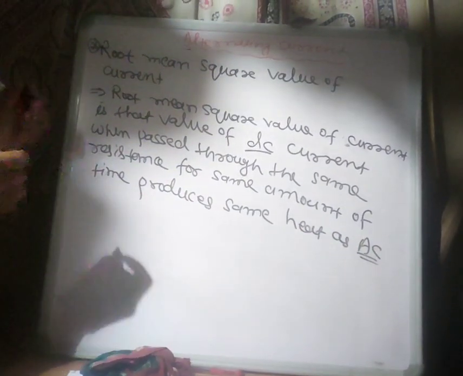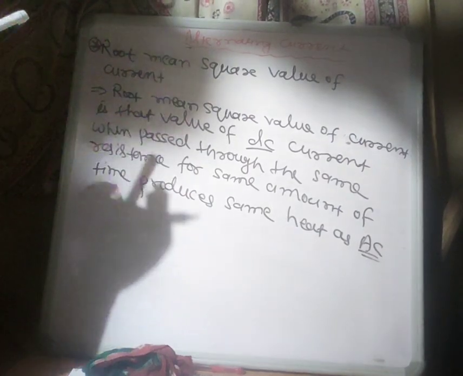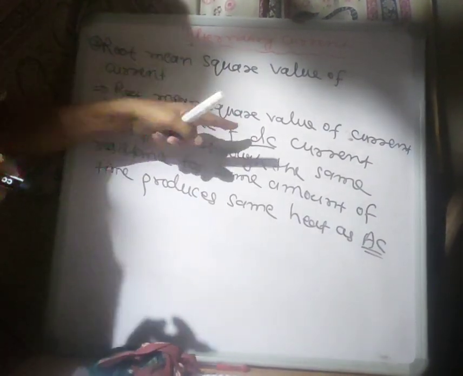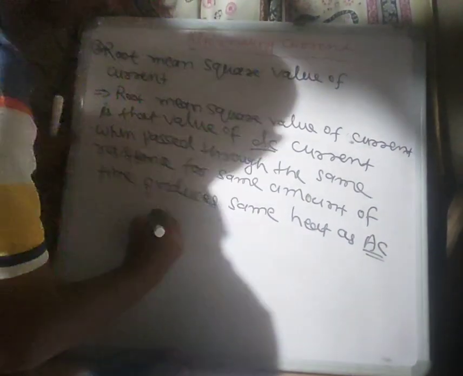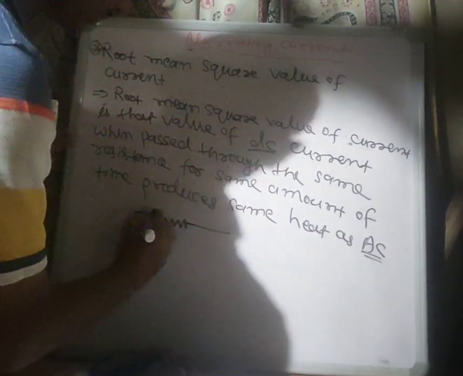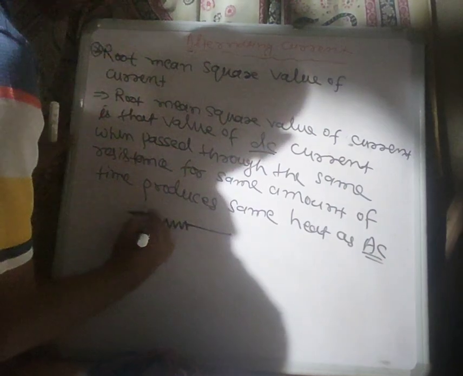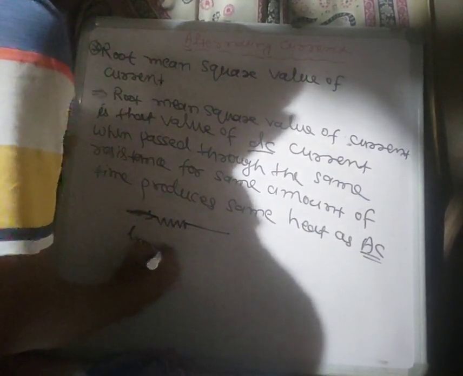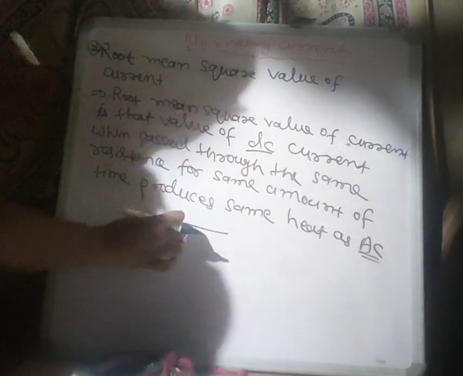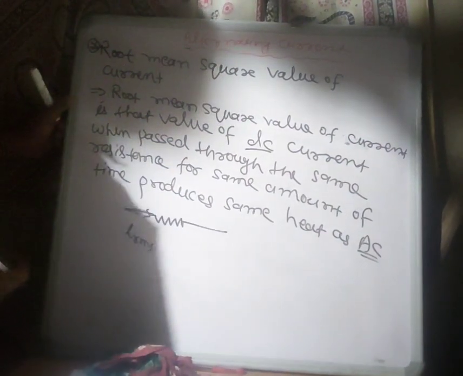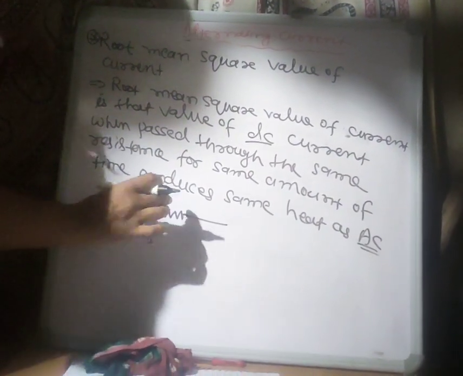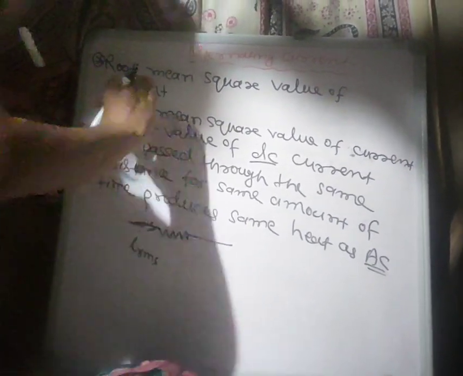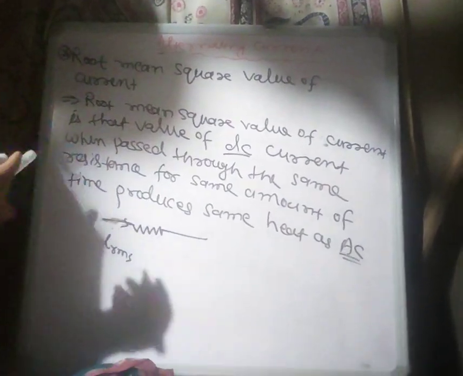I have written here that the RMS value of current is that value of DC current when applied to a resistor. Suppose this is a resistor, and we apply I RMS through this resistance. It produces the same amount of heat that the DC current produces in this resistance. So this current is called the root mean square value of current.